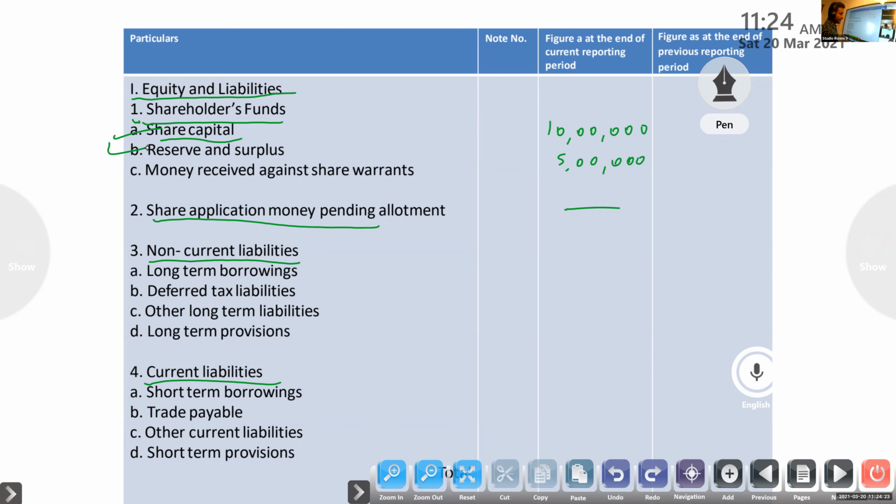Capital reserve: subhead reserve and surplus, major head shareholders fund. So shareholders fund consists of share capital and reserve and surplus.